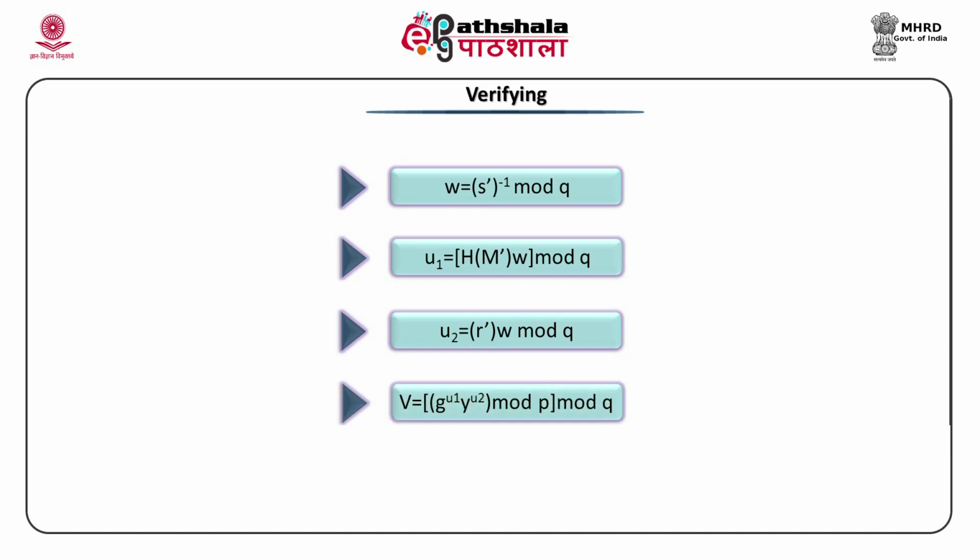V is equal to G raised to U1 and Y raised to U2. U1 and U2 we computed in the previous equations. We already have G, we already have Y. So, we can easily compute G raised to U1, Y raised to U2, mod P, mod Q. To verify, what we need to do? We need to test this generated V with received R, that is R dash.